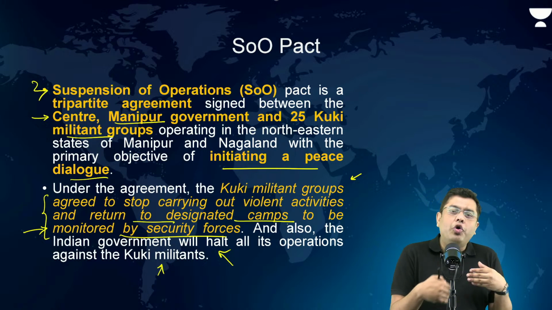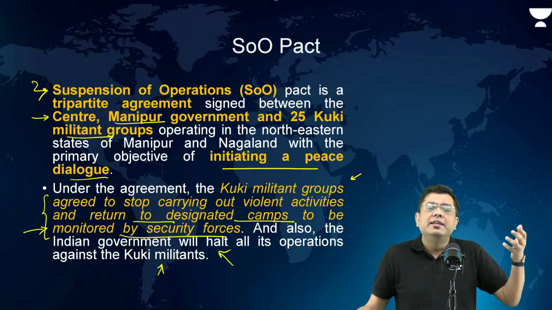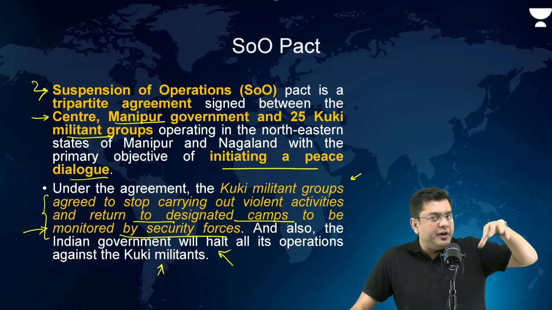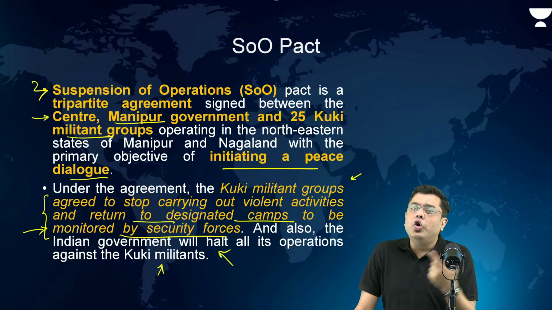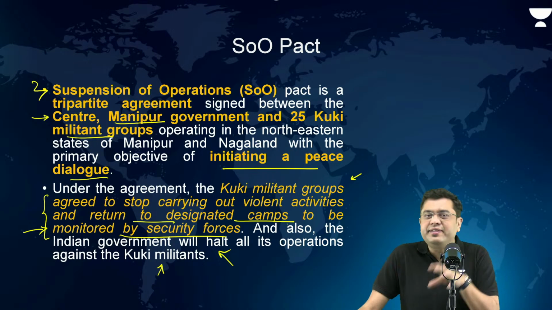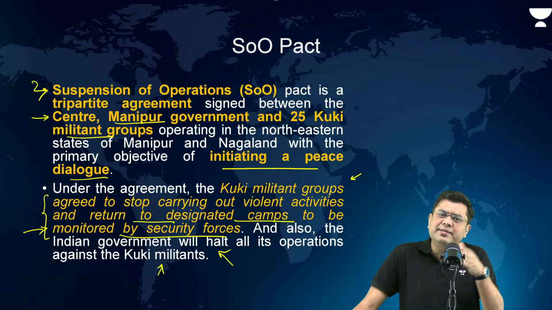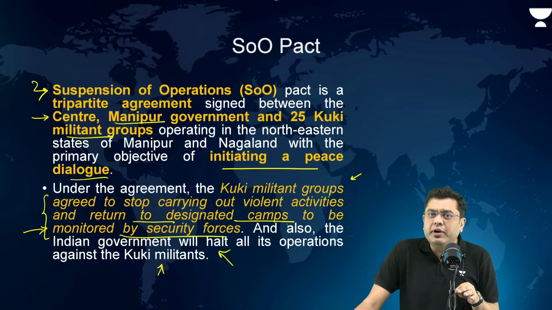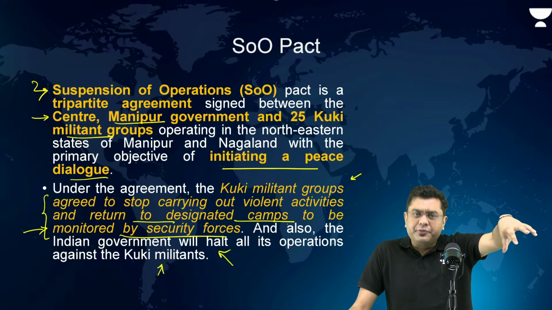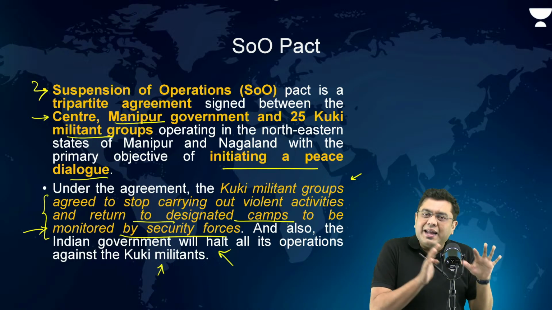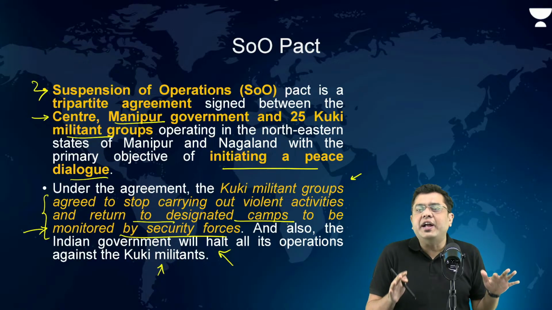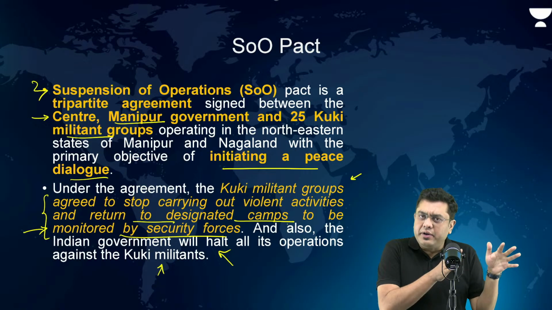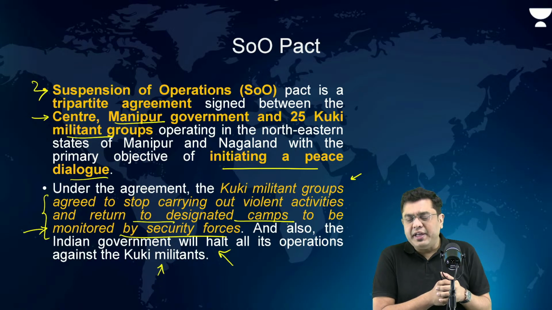And the Meitis have also had a kind of grievance that the Kukis are settling in the camps very close to our locations, and they are launching violence into the valley through these camps. Now, whether that is substantiated or not is a discussion for a different day altogether. But nonetheless, the reality on the ground is that the setting up of these camps close to the Meitei settlements has eroded the level of confidence and trust. And that has put the region on a knife's edge as well.